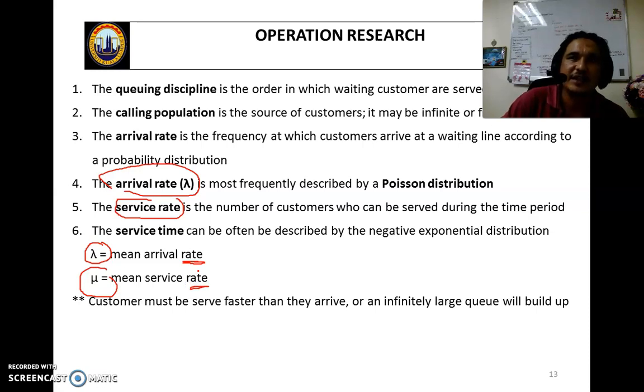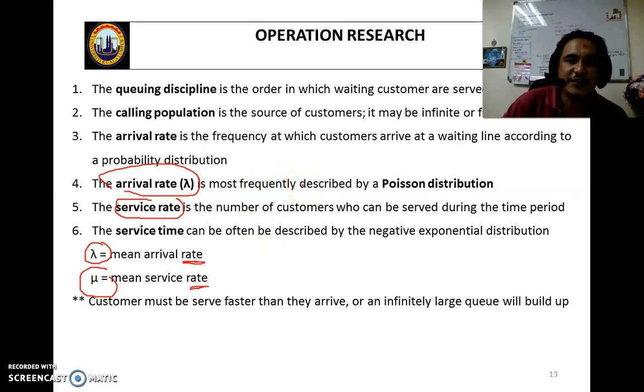This is the rate. If, let's say, the service time is 20 minutes, the unit is minutes, which means this is not a rate. This is time, and you need to convert it to the rate. So this is the fundamental theory of the queuing system.